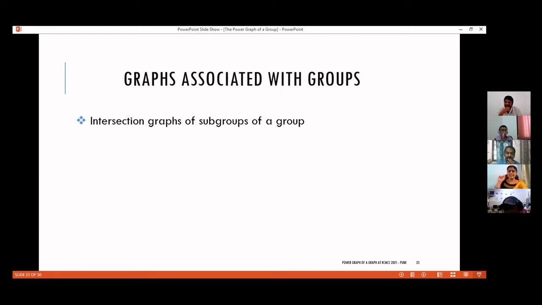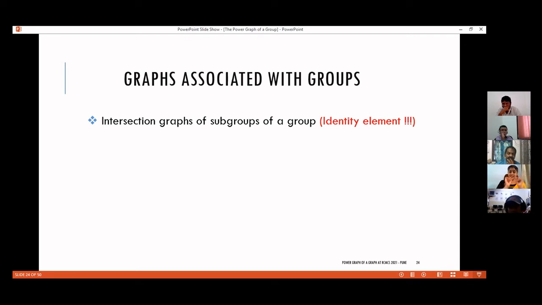So here, though we are defining intersection graph as intersection of subgroups, we are making an additional restriction. Two vertices corresponding to the subgroups H and K are made adjacent to each other if their intersection is something greater than the singleton set E. Identity element E will be definitely there. Are there more elements?